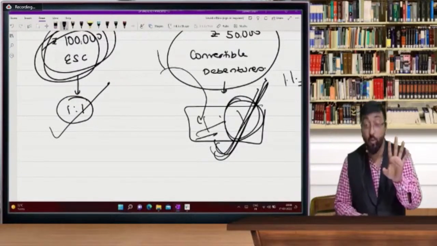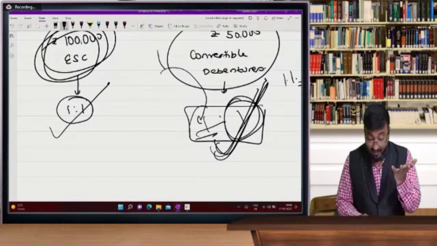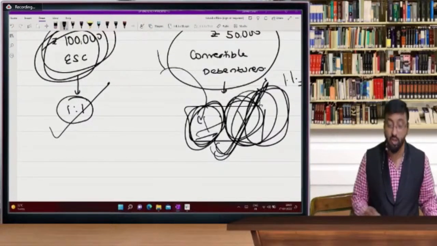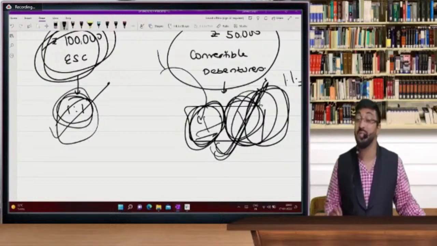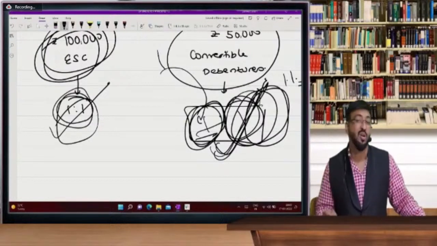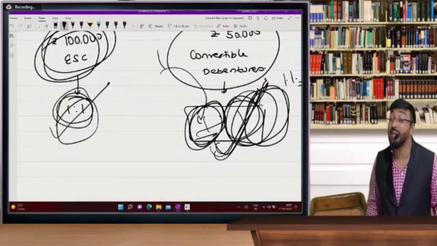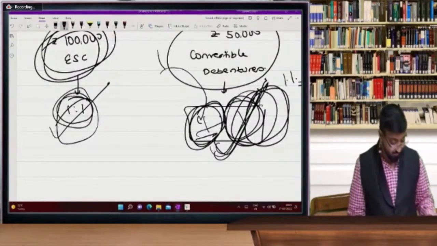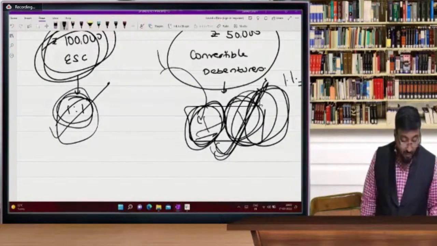One is for the offer that I decided initially, and one is for the bonus shares issue to my equity shareholders. So the same reservation applies for those shareholders. This is what the SEBI guideline says. तो सेबी क्या बोलता है, एक बार हिंदी में समझ लीजिए। सेबी क्या बोलता है?